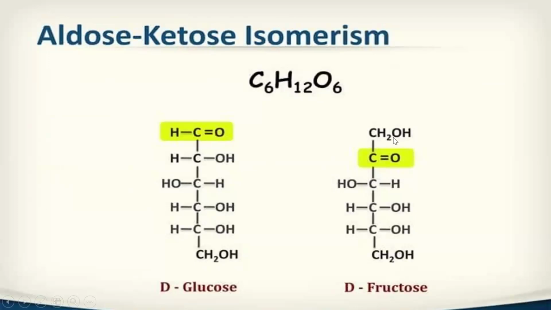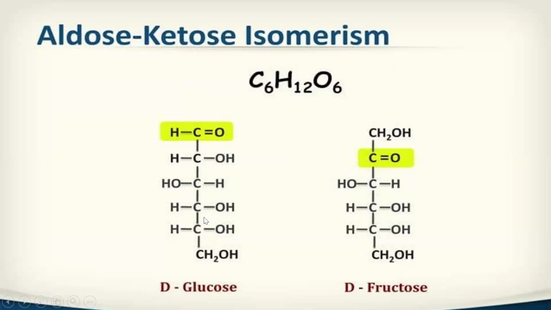Coming to fructose, it has 6 carbon atoms, 12 hydrogen atoms and 6 oxygen atoms.